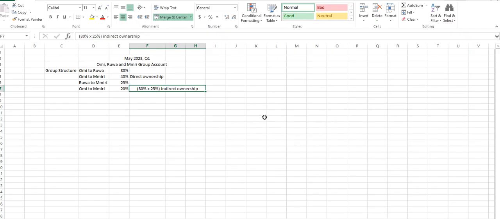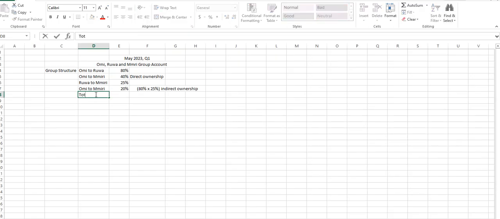So automatically, total ownership of Omi to Umiri is what now? The first direct ownership is 40%, plus 20%, and that gives me a total of what?